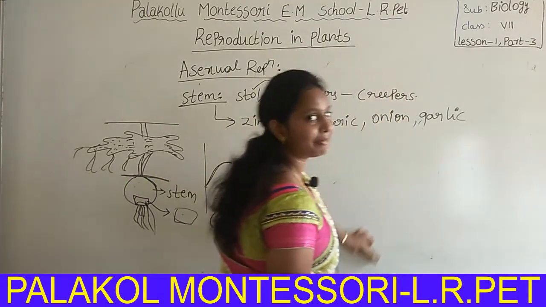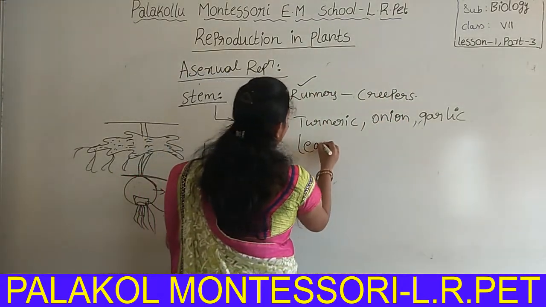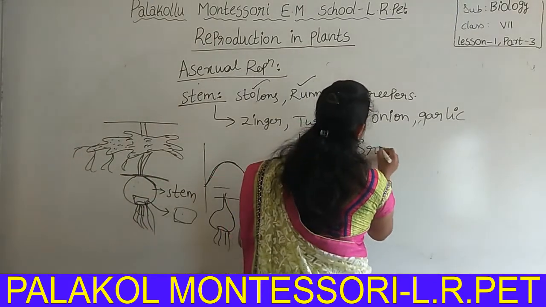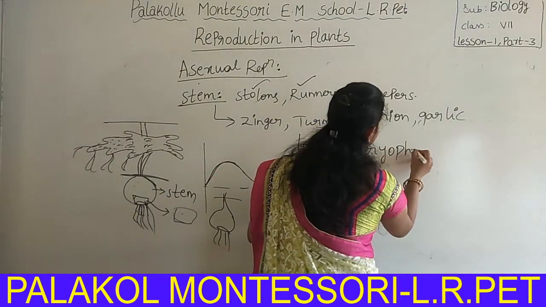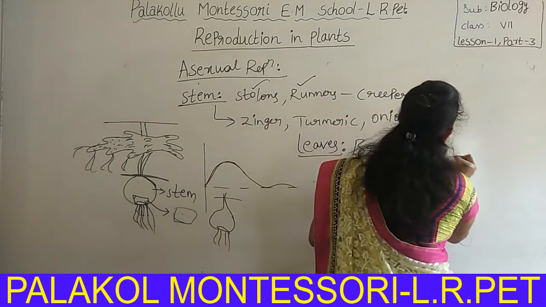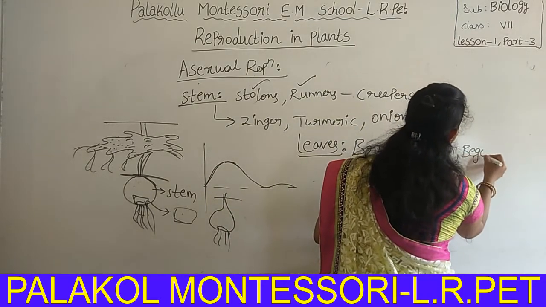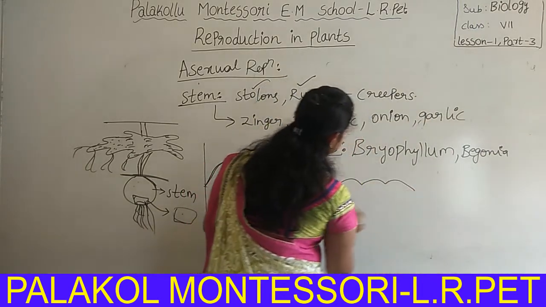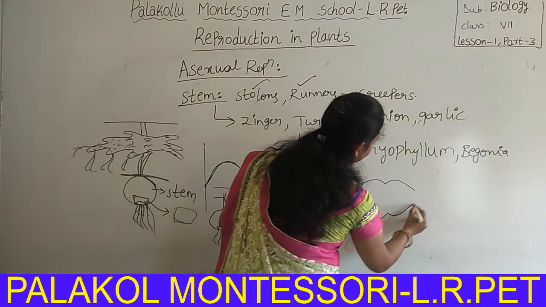What are the examples of leaves involved in asexual reproduction? Bryophyllum and begonia. Okay, bryophyllum is a plant having large leaves.